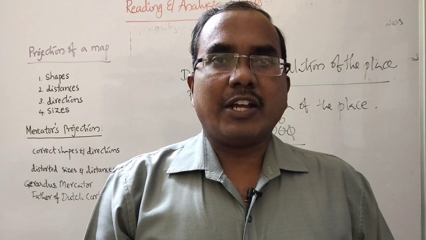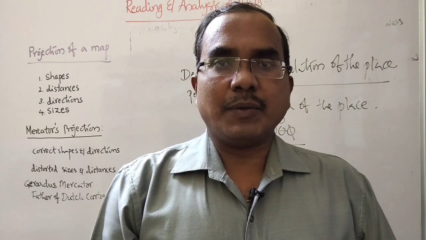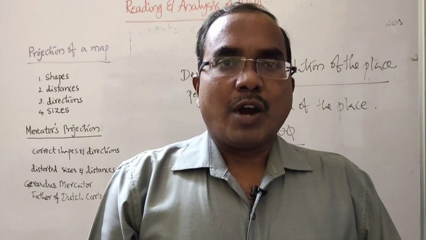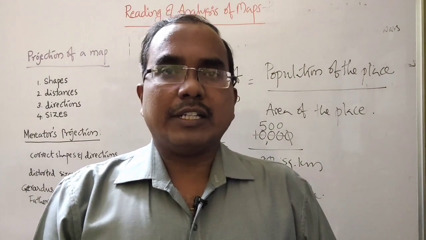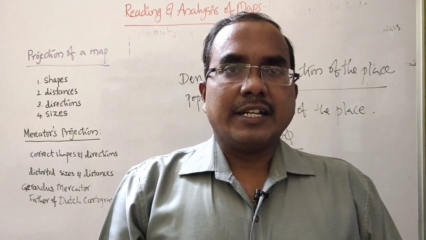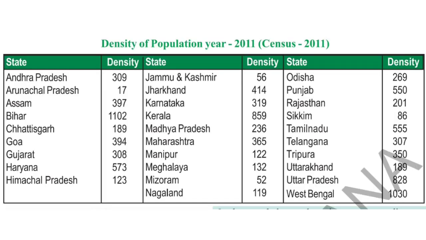In our textbook, they have given these details in the form of a table. First we have to refer to the table, and below the table the outline map of India is given. What you have to do is read the table first, and according to the table you have to shade the different colors. Let us see the map. I read the first table. The density of population, year 2011, census 2011.